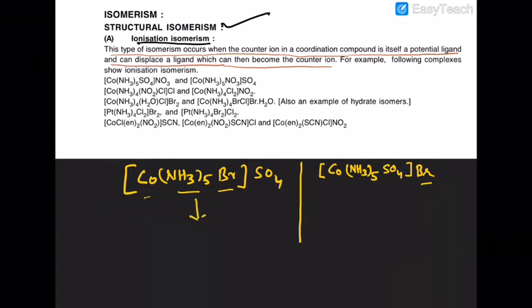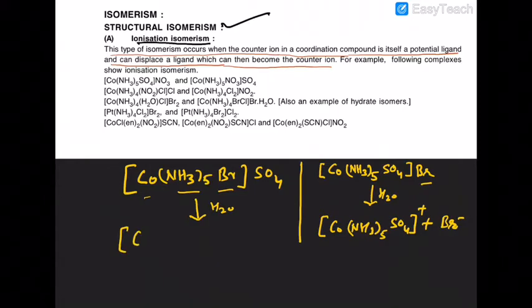When you dissolve them in water, we get different ions. In the second case, we get bromide ion as the counter ion, while in the first case, we get sulfate as the counter ion.